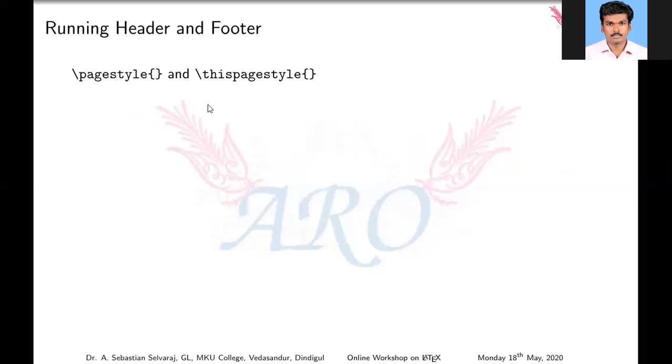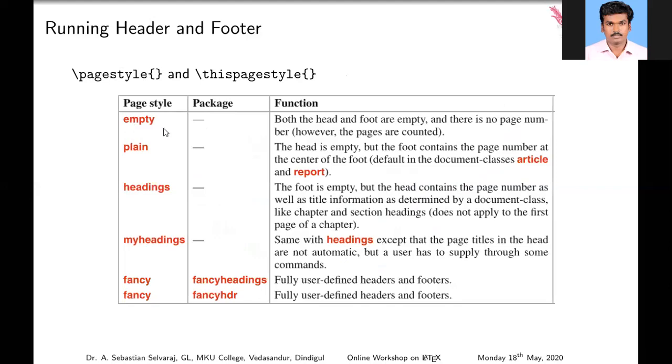Next, this page style command creates the style globally, that means for the whole document, but this other one creates it only for a particular page. So this is the page style. Empty means it doesn't create the page number, header, or footer. It doesn't create anything. Plain means it creates the page number at the bottom, but the header is empty. It creates only the page number at the bottom.